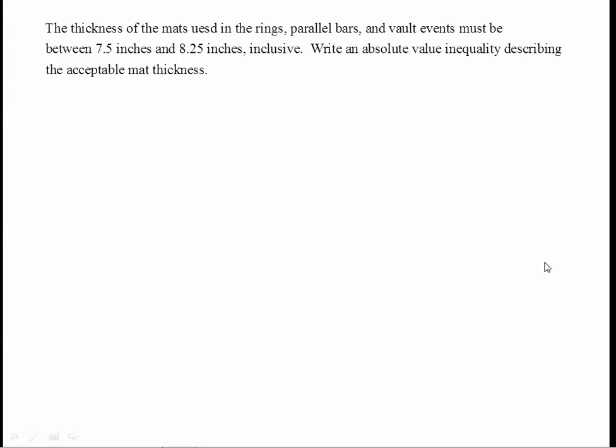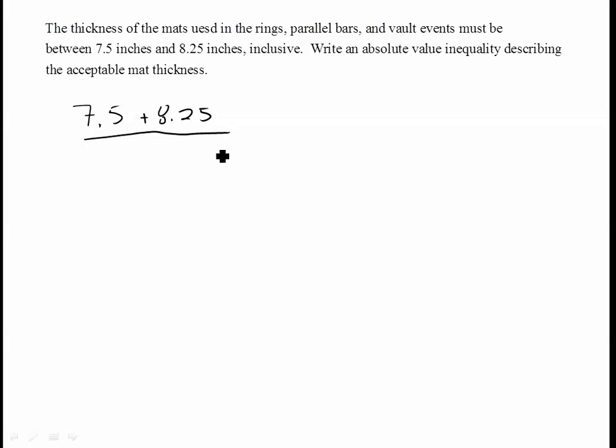And one of the keys to this problem is recognizing that since these are the extremes, or the highest and lowest possibility, then in one sense, the ideal is going to be right in the middle. And to get right in the middle of these extremes, the average of two numbers is always right in the middle. So if we find the average of these two numbers, add them together and divide by 2, we will get the quantity